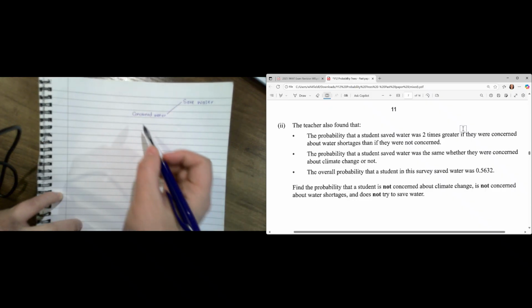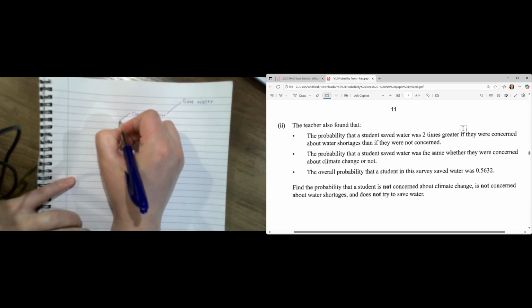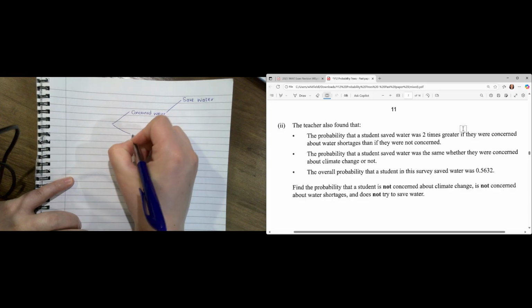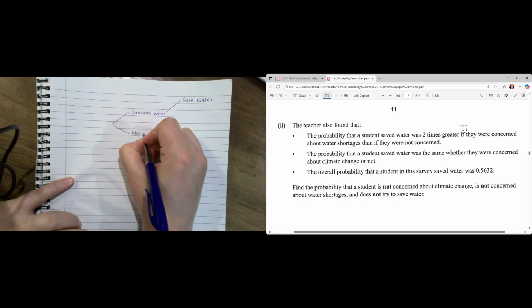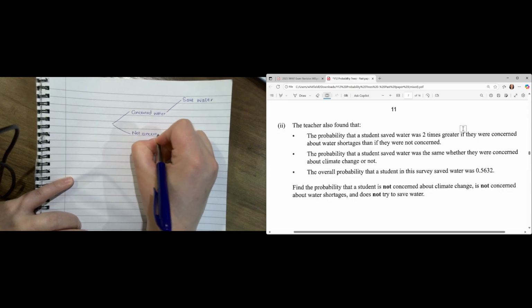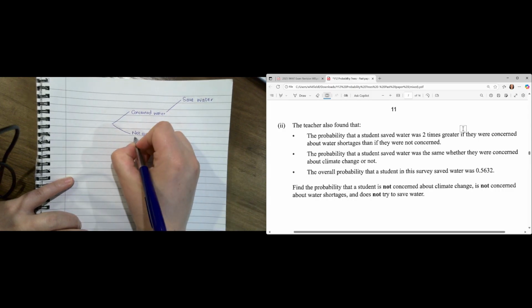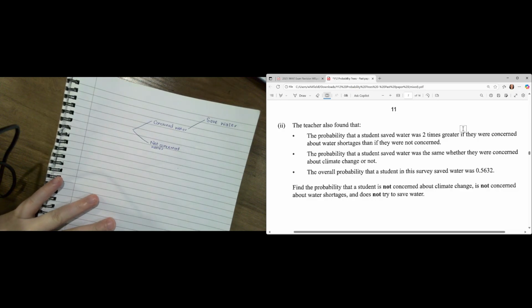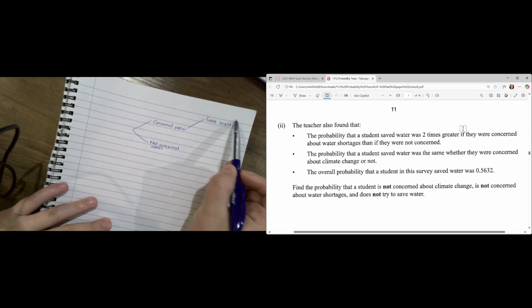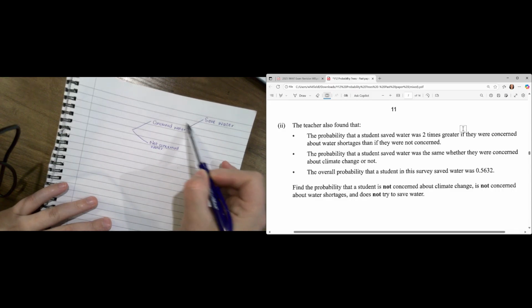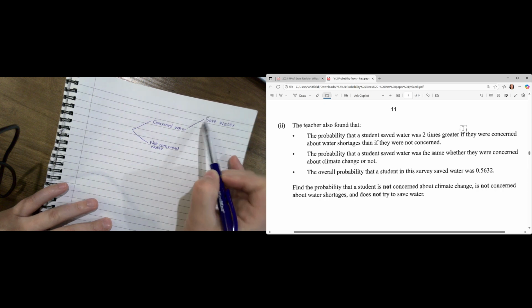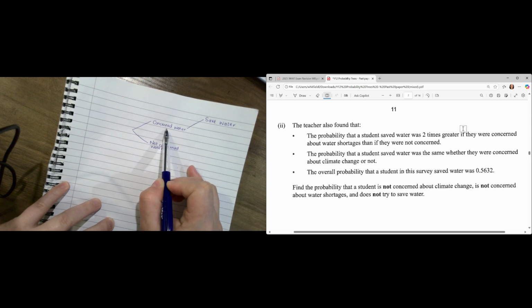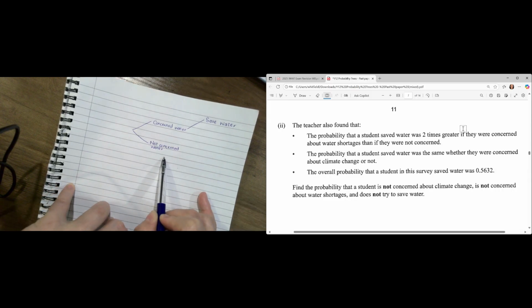So we're going to have concerned about water, and then not concerned about water, because they're talking about if they were not concerned about water. So they're saying that the probability that a student saves water, this amount here, is going to be 2 times greater if they were concerned about water shortages than if they were not concerned.